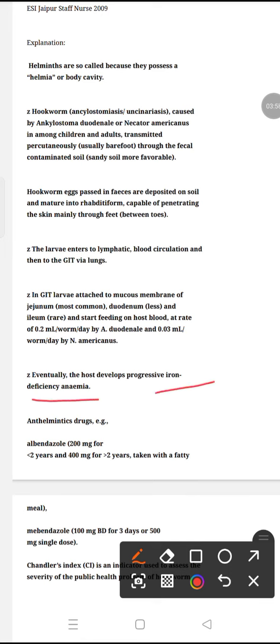These parasites feed on the host blood, sucking the blood of the humans or the children after entering through the barefoot into the lymphatic circulation, blood circulation and GI tract. So this whole process eventually leads to iron deficiency anemia.